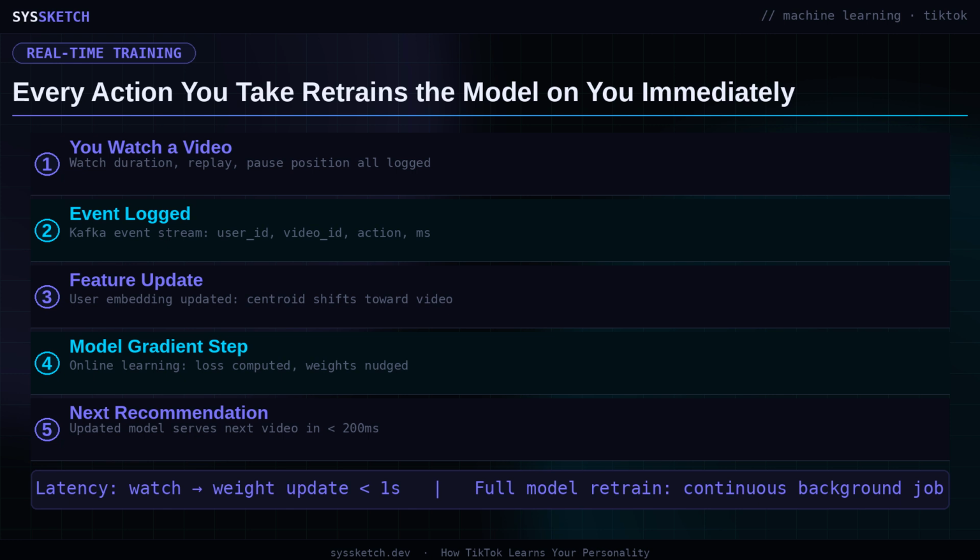With high probability, close to 90%, the system exploits its best current model of you and serves the highest rank prediction. With the remaining probability it explores, serving something genuinely outside your known range, and then measures your reaction with the same millisecond precision it applies to everything else. A skip on an exploration video in under 2 seconds is extremely high-value training signal, so is a full replay. The system is continuously running controlled experiments on your attention to discover where your actual taste boundaries sit, not where you believe they sit.